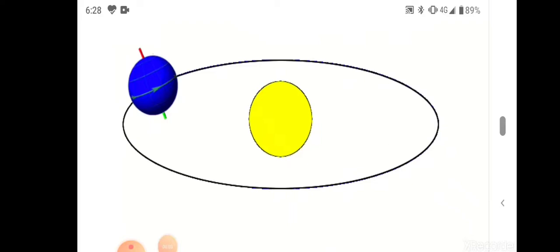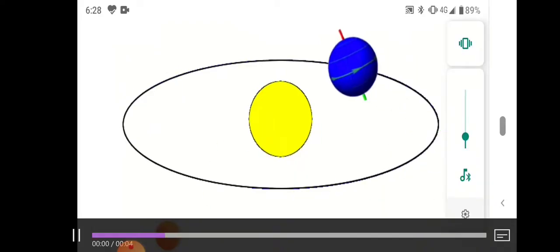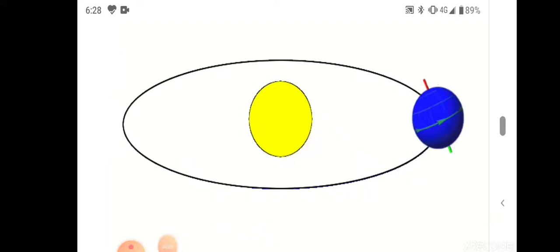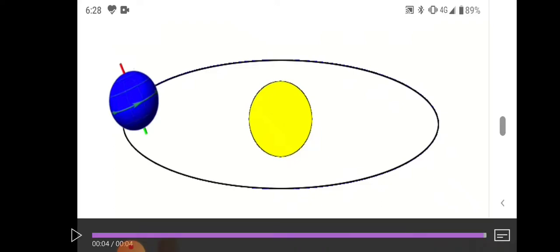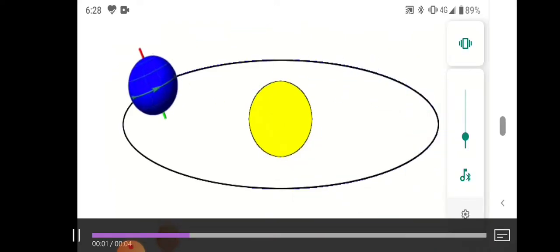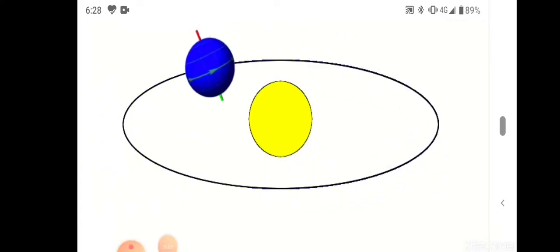Let us see it once again. So what is happening actually? Earth is continuously moving. At the same time it is revolving also, and at the same time it is rotating as well. The movement in which earth spins on its axis is called rotation, and the movement in which earth is moving on this orbit is known as revolution.